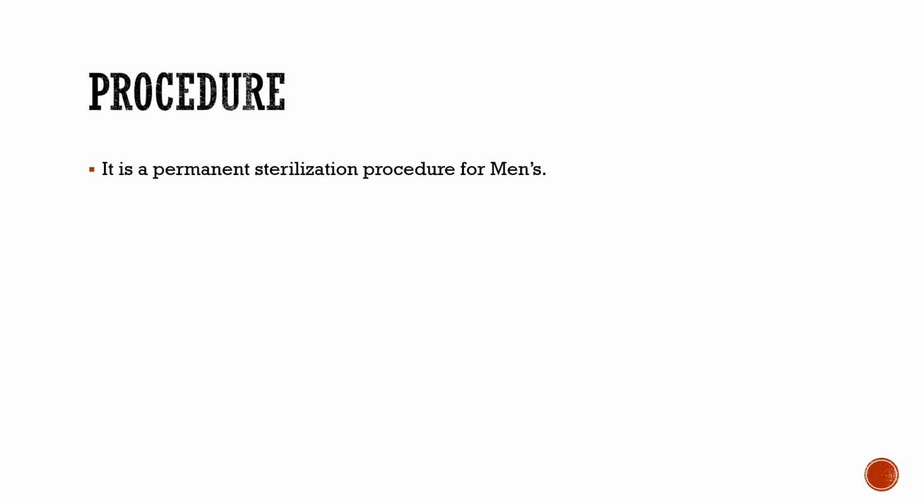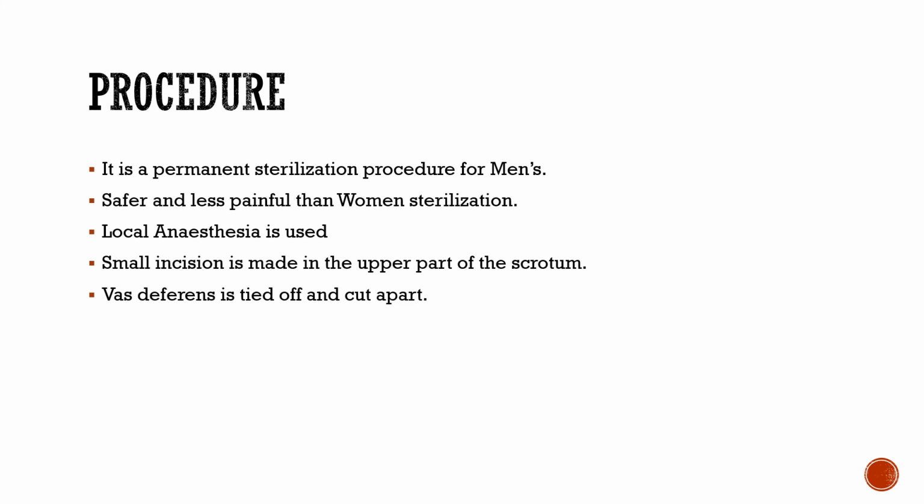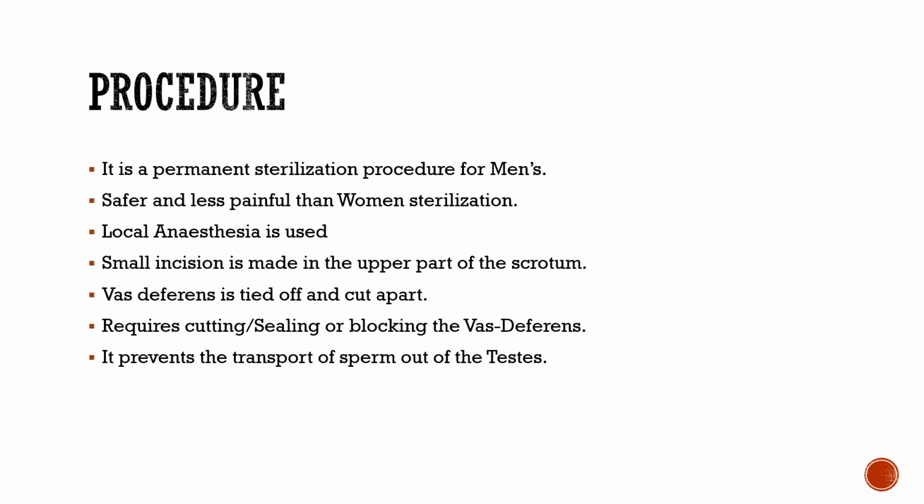The procedure involves the use of local anesthesia. A small incision is made in the upper part of the scrotum, that is the sac in which the gonads, the testes, are hanging, and then the vasa deferens is tied off and cut apart. That's a small, simple procedure. The patient can go home on the same day, and it is 100% effective.